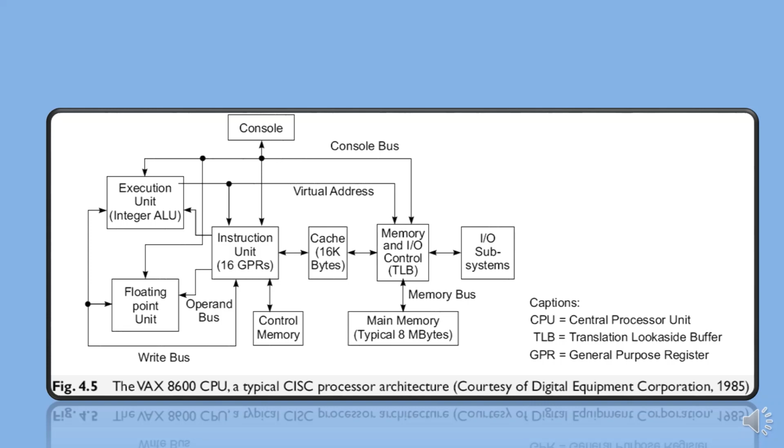Both integer and floating point units were pipelined. The performance of the processor pipelines relied heavily on the cache hit ratio and on minimal branching damage to the pipeline flow.